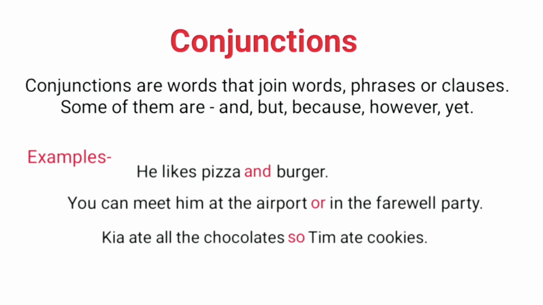Second example: You can meet him at the airport or in the farewell party. Here two phrases are joined by a conjunction, or. The two phrases are at the airport and in the farewell party. Third example: Kia ate all the chocolates, so Tim ate cookies. Here two clauses are joined by a conjunction, so.